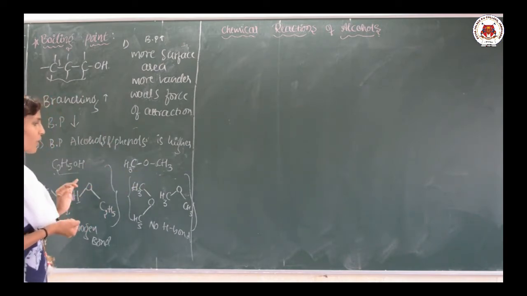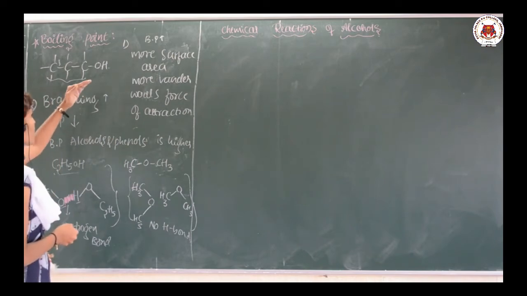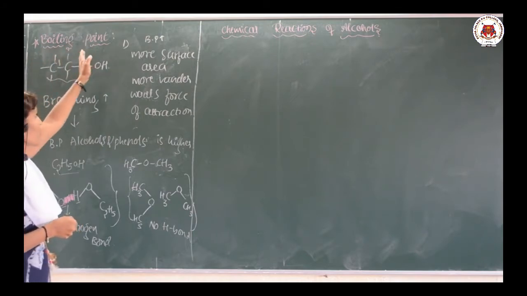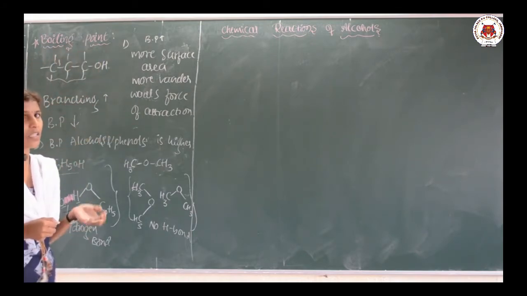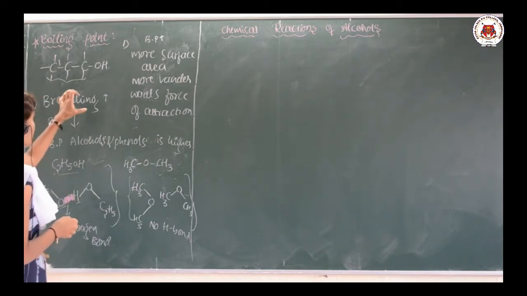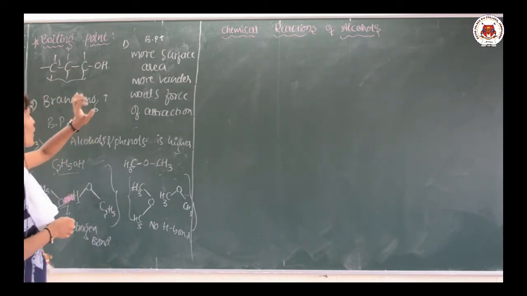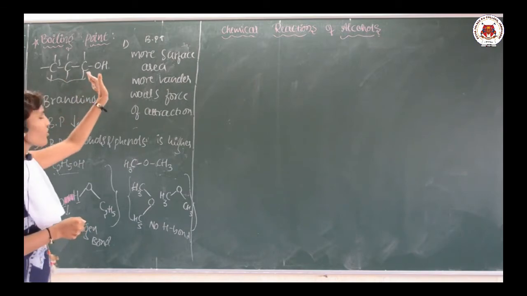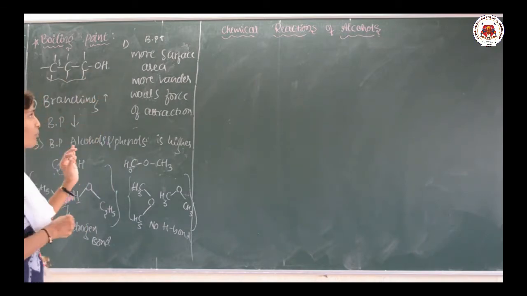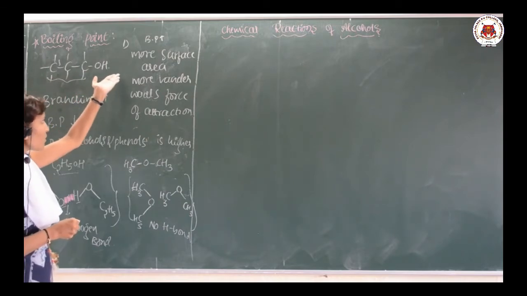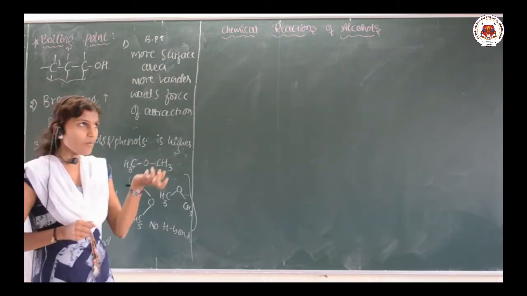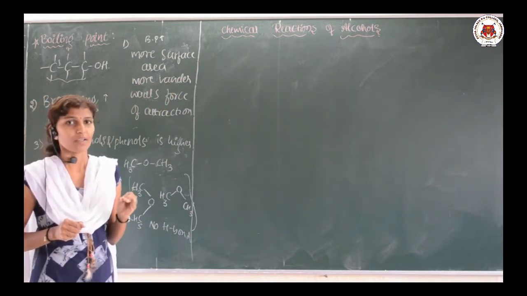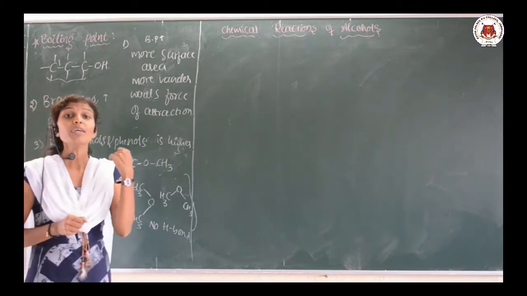One more thing I want to explain here. Once again, there are three important points in the boiling point physical property. What is a boiling point? The temperature at which a liquid starts to boil. That is nothing but its boiling point. In case of alcohols, the boiling point increases as the number of carbon atoms or the carbon chain increases. Why does it happen? Because as the carbon chain increases, more surface area is available. So, with more surface area, more van der Waals force of attraction will be there. So, the boiling point will increase.